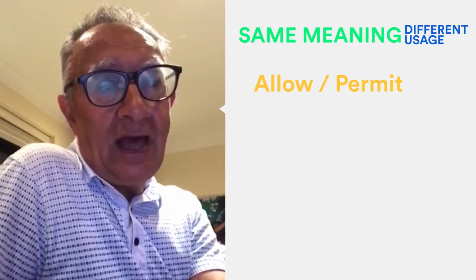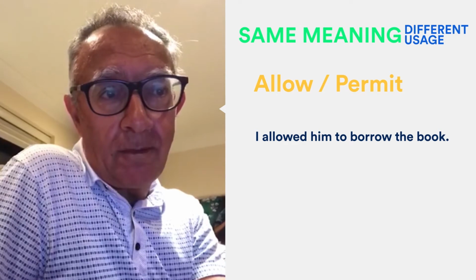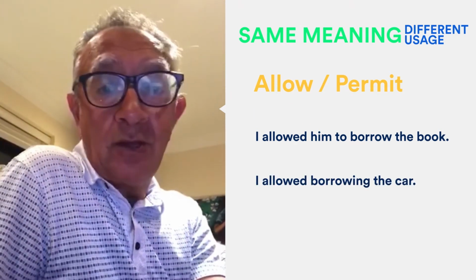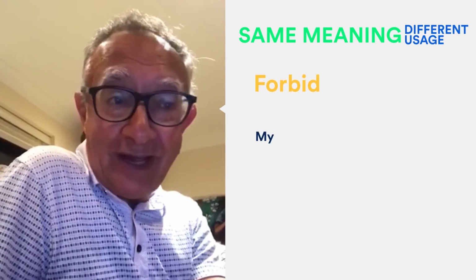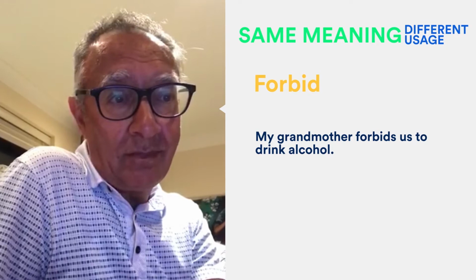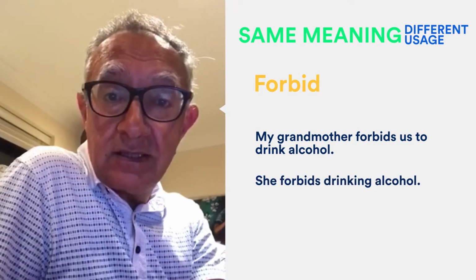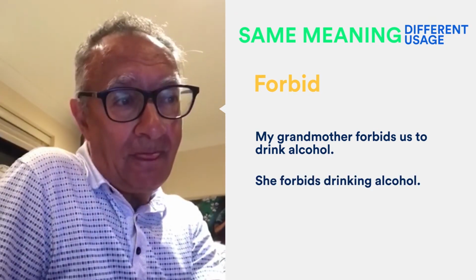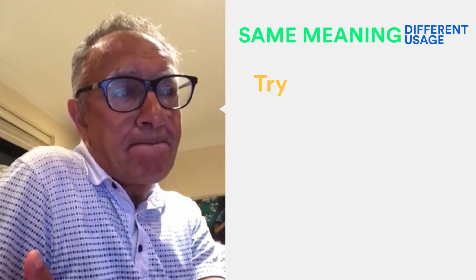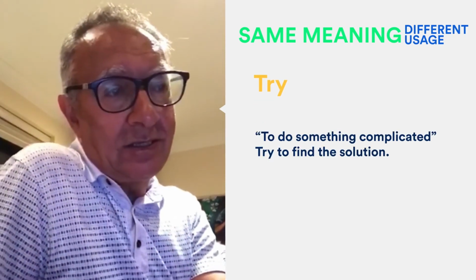Allow or permit. I allowed him to borrow the book. I allowed borrowing the car. Forbid. My grandmother forbids us to drink alcohol. She forbids drinking alcohol.